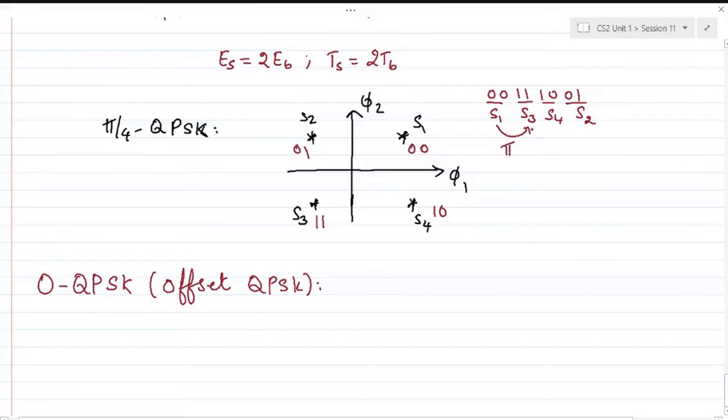And from S3 to S4, how much is that? 90 degrees, that's pi by 2. And again from S4 to S2, I can call this minus 180 degrees, plus pi or minus pi. So there is constant changing of the phase. The maximum phase change that is happening is pi, so plus or minus pi by 2 or plus or minus pi.